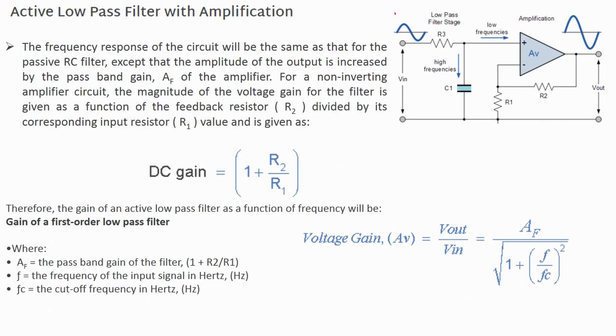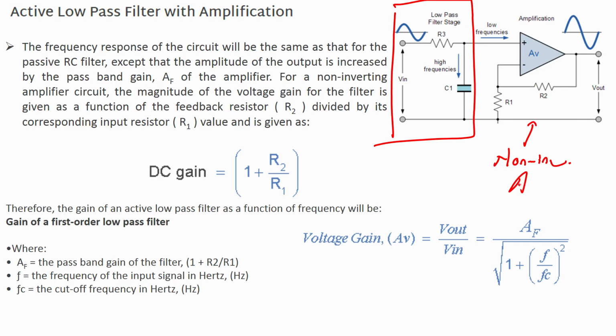Low pass filter is shown here, and here I have connected a non-inverting amplifier. You see here, what is my circuit? Non-inverting amplifier, correct. So the frequency response of this circuit will be the same as that of the RC filter, except that the amplitude of the output is increased by the pass band gain AF.